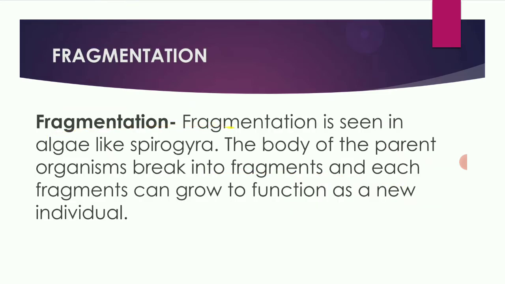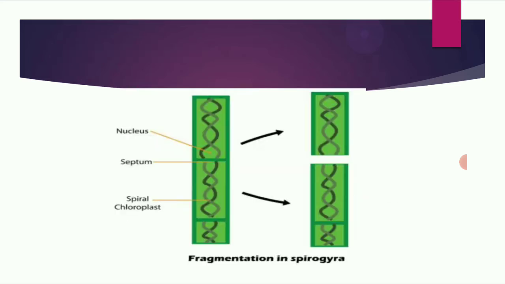Next, fragmentation. Fragmentation is seen in algae like Spirogyra. This is the fragmentation of Spirogyra. The body of the parent organism breaks into fragments. So this is the body of the parent. It breaks into fragments, and each fragment grows to function as a new individual. So it has been divided into half. This half will grow into a new individual, and this half will grow into a new individual.